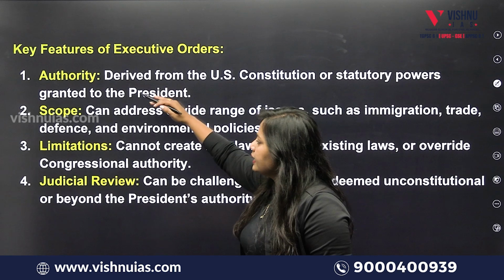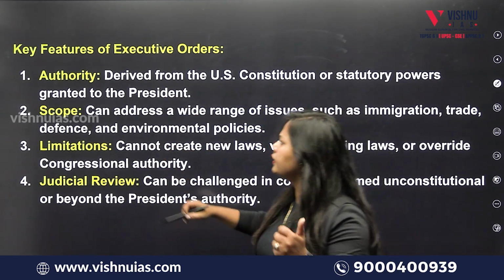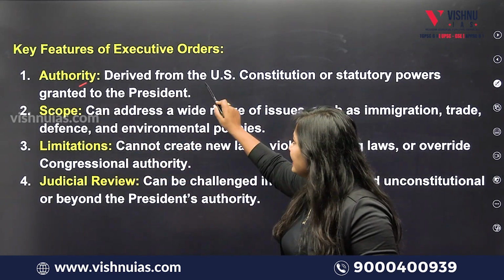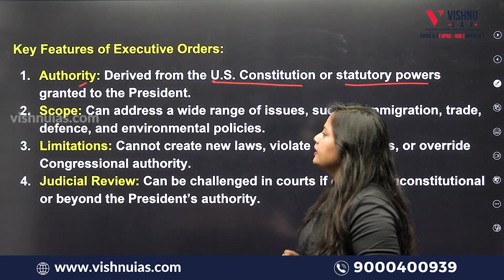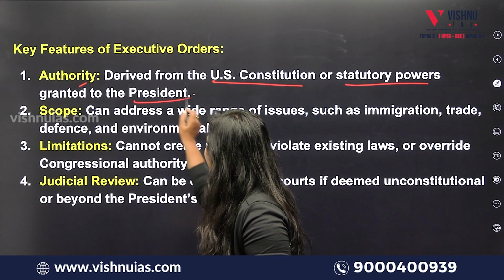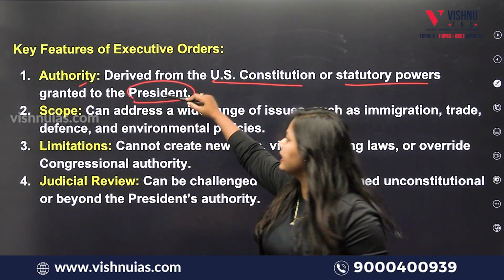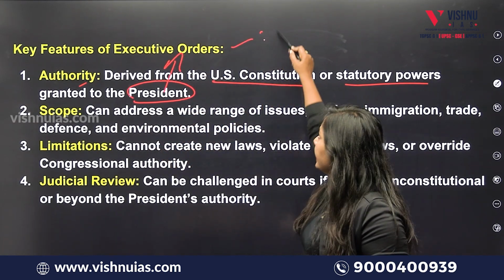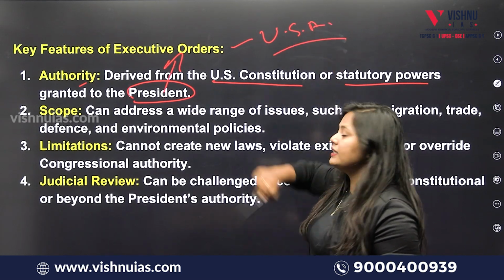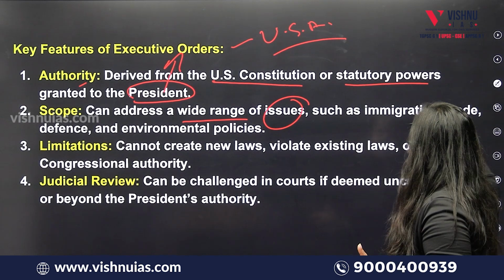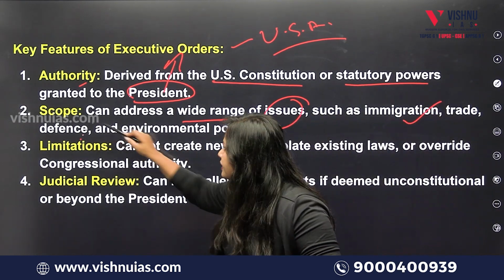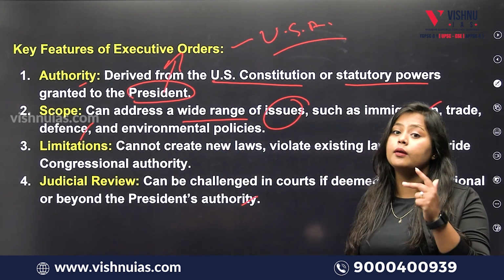Now, firstly, what are the key features of this executive order? First, who is the authority? It is derived from the US Constitution and the statutory powers granted to the President. That means the President can issue the executive order in the USA. And what is the scope? It can address a wide range of issues like immigration, trade, defense, environmental policies and many more.